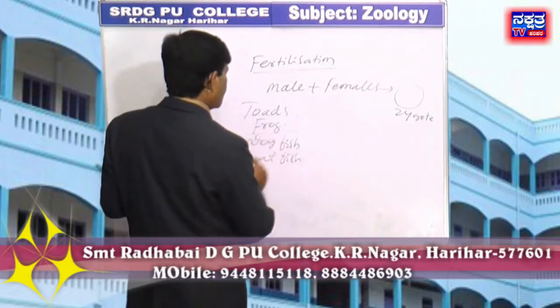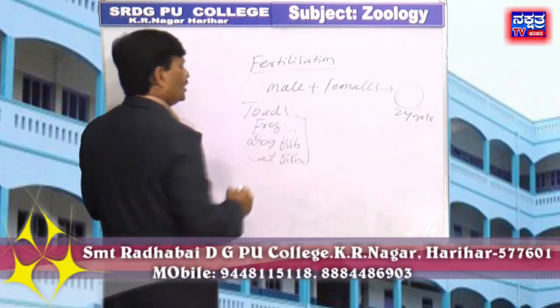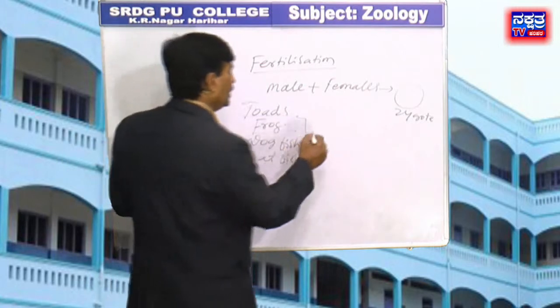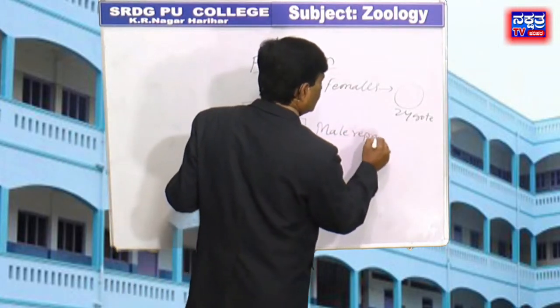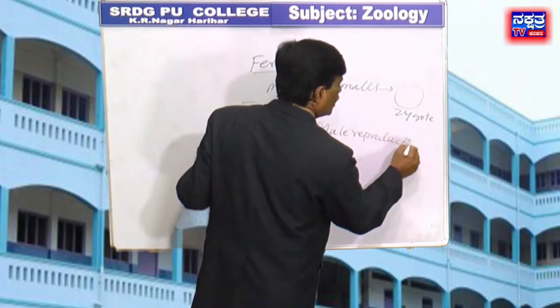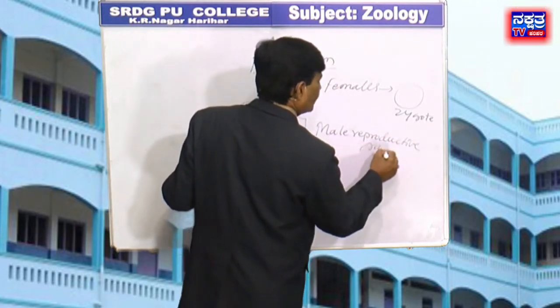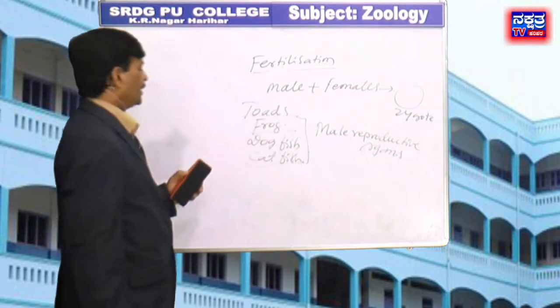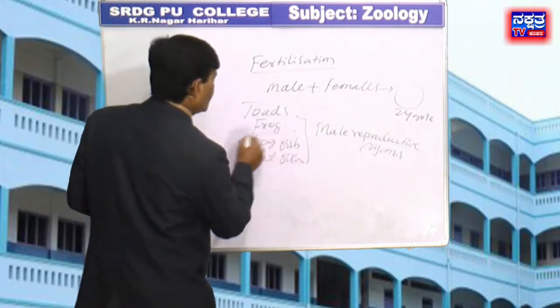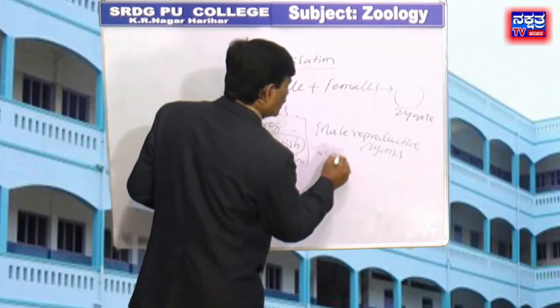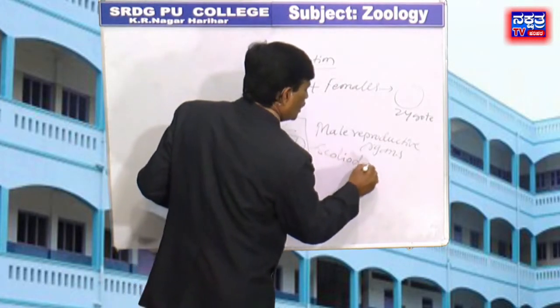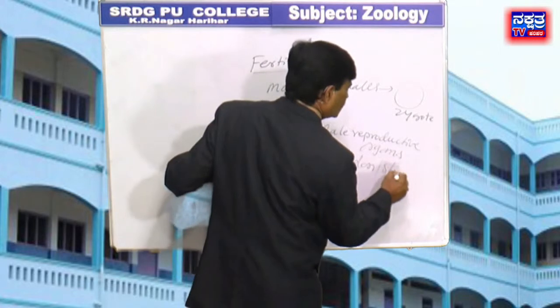Toads, frogs and catfishes do not have male reproductive organs for internal fertilization. But in case of dogfish, dogfish is also called Scoliodon or shark.